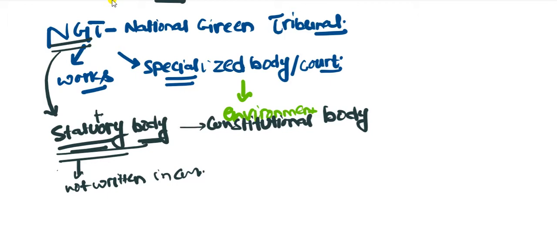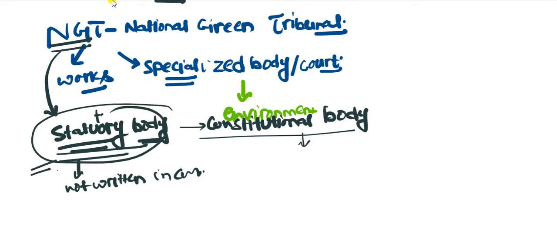In the same way, constitutional bodies are those which are already written in the Constitution. So the first basic point about the NGT is that it is not in the Constitution, so it is not a constitutional body. It is a statutory body, designed with Parliament's Act and law.